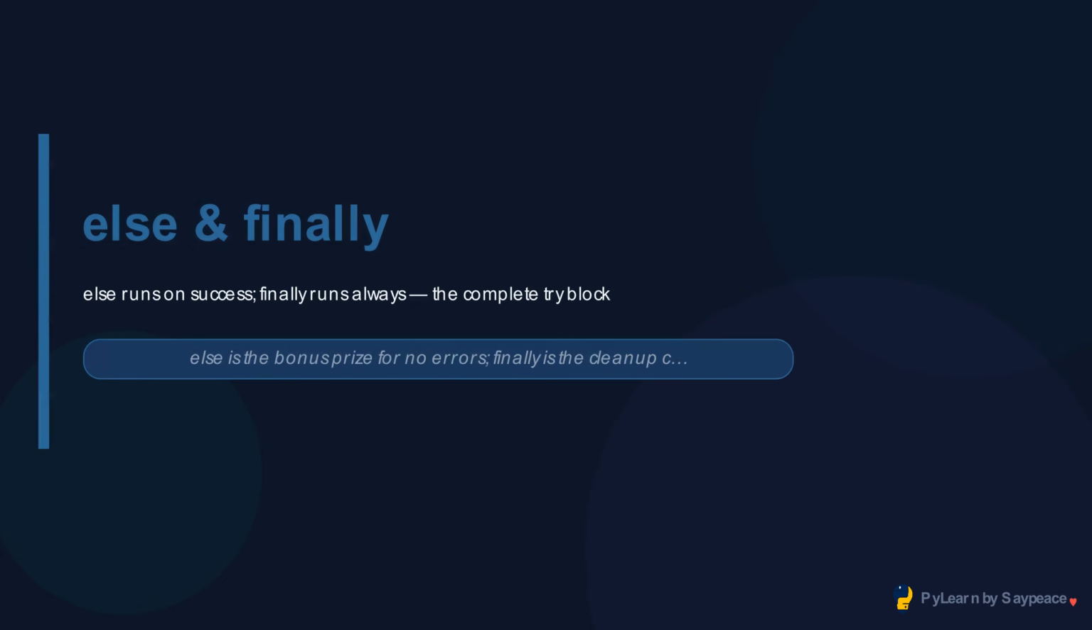Attempt the conversion. Handle the failure case. Else runs only when try succeeded with no exceptions. This keeps success code out of the try block, which should contain only the risky operation.